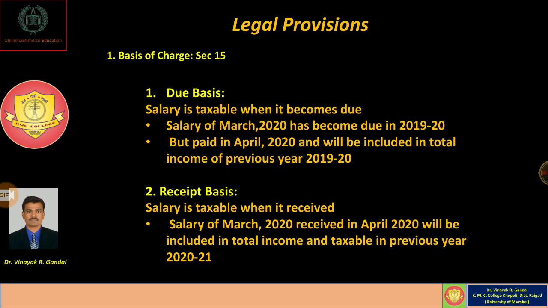It means whatever amount of salary is received in the year is chargeable to tax in the year in which it is received. So, dear students, keep in mind the main difference between these two bases of charge, that is, salary chargeable to tax either on due basis or receipt basis.